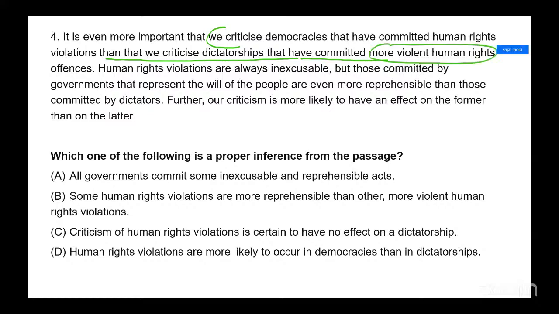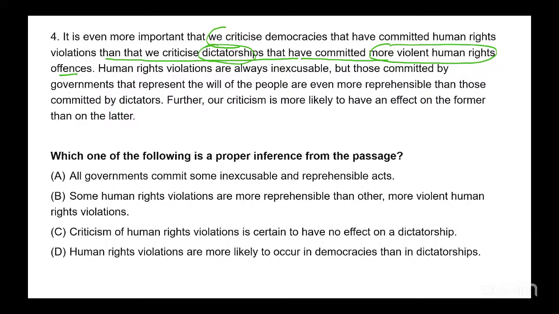More violent human rights offenses. Who has committed more violent human rights offenses? Dictatorships. But who should we criticize more? We should criticize more the democracies, right? So just understand this information given, right? Dictatorships have committed more violent human rights violations or more violent human rights offenses, but it is the democracies that we should criticize more, right?